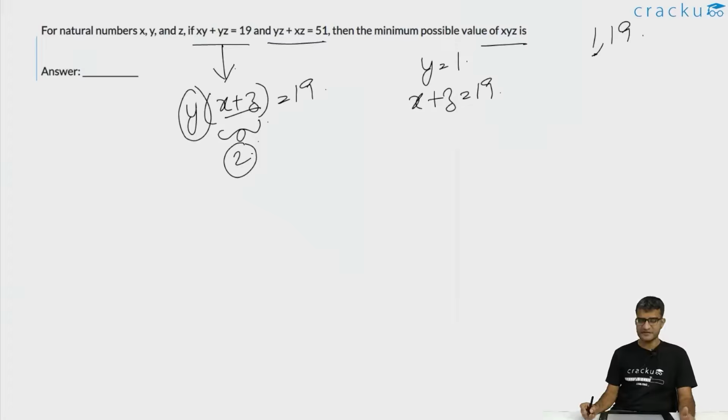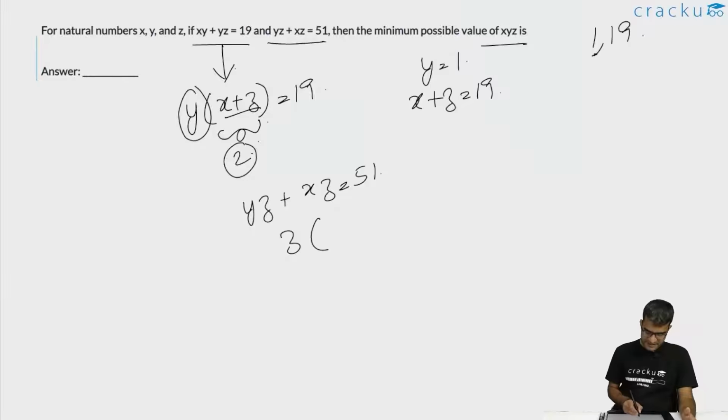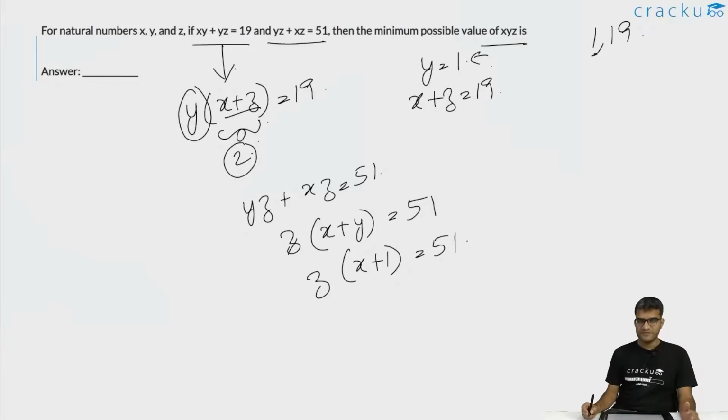Now if you look at the second equation, we are told that yz plus xz is equal to 51. If you take z common, z into (x plus y) is equal to 51. y is already equal to 1, we know that. So z into (x plus 1) is equal to 51. What are the factors of 51? The factors of 51 are 1, 3, 17 and 51.